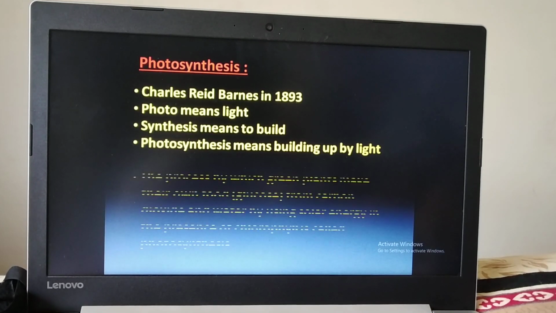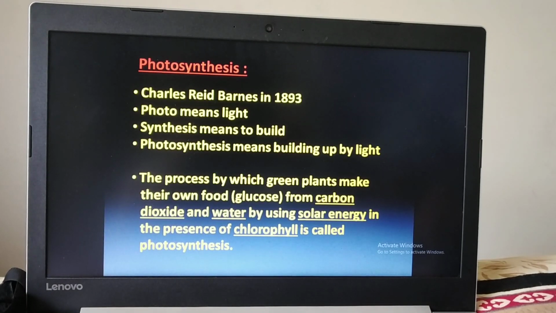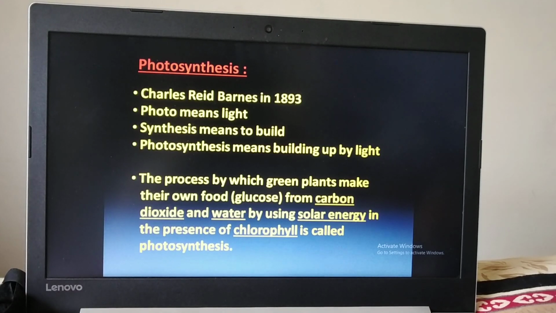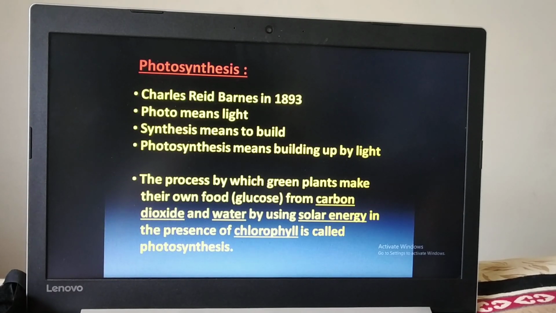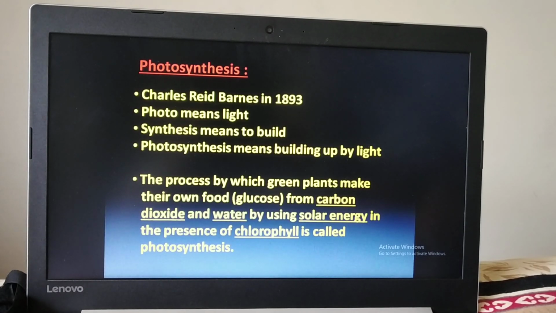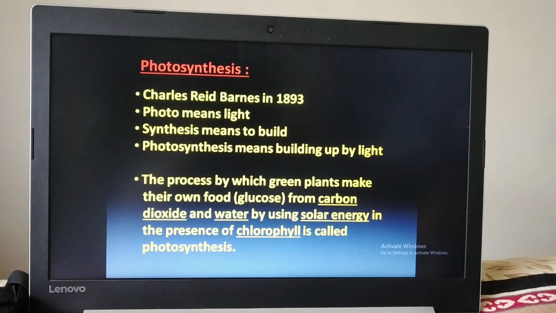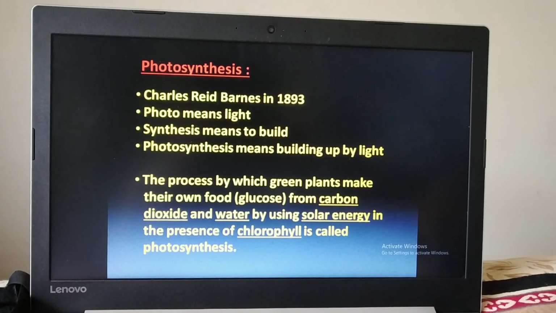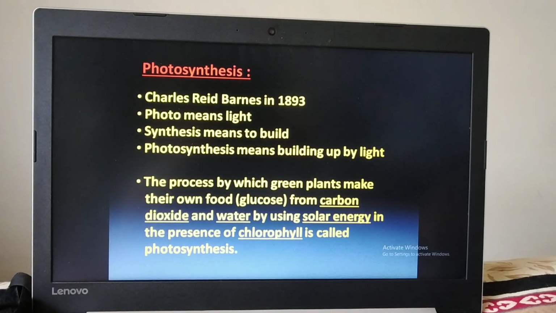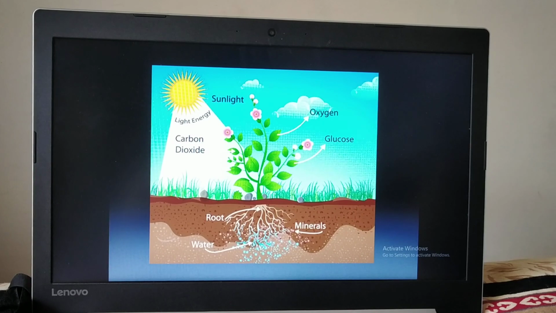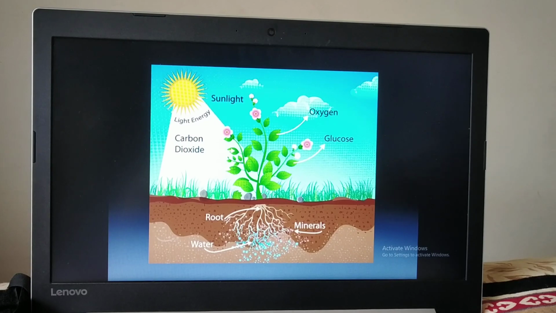So, the definition becomes: the process by which green plants make their own food from carbon dioxide and water by using solar energy in the presence of chlorophyll is called photosynthesis. You can see here I have underlined four words: carbon dioxide, water, solar energy and chlorophyll. It means in this process these four are compulsory required. So here there is one chart which will give you the idea of the photosynthesis process.